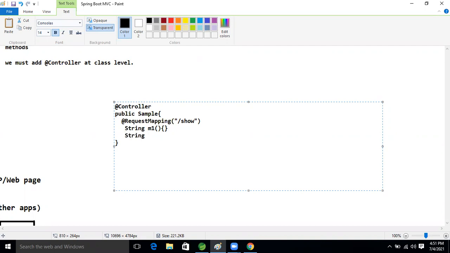After that, I'm writing String m2. On the top of this method, I'm not writing any request mapping. So is this valid or invalid, in your point of view? Invalid, invalid, Ravi.